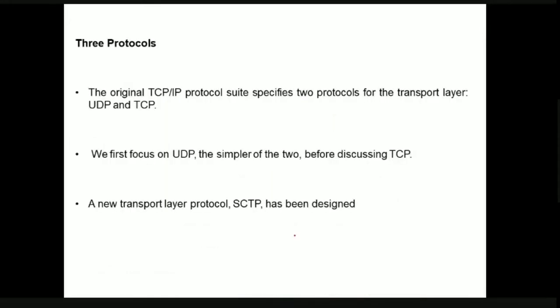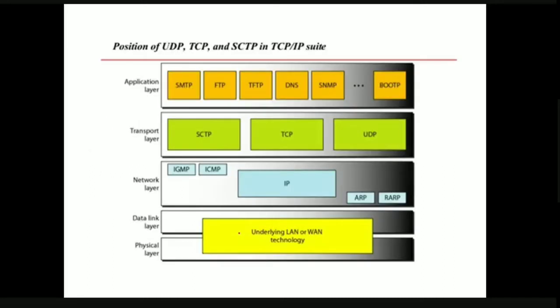Next. As we said, there are three protocols. What are they? We can call them the TCP/IP protocols. We have UDP, TCP, and then SCTP also. First of all, we'll discuss UDP, and then we'll discuss TCP.